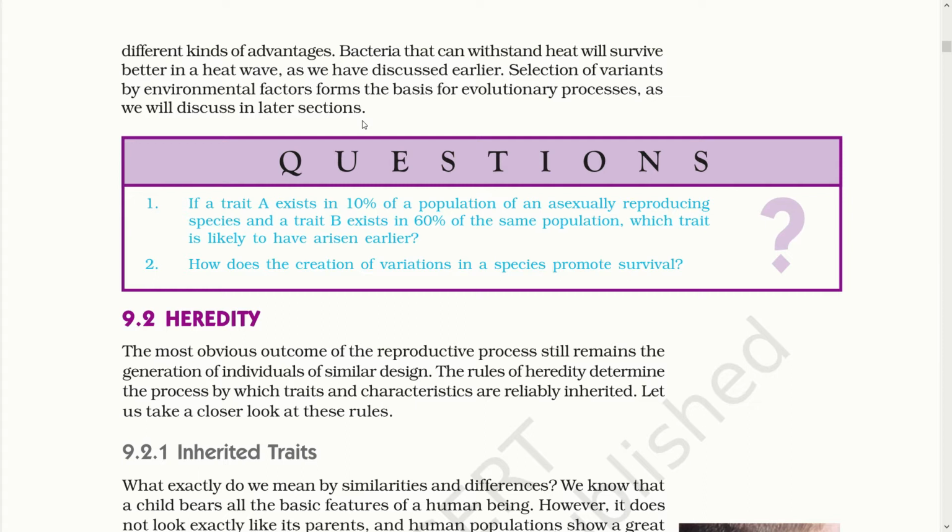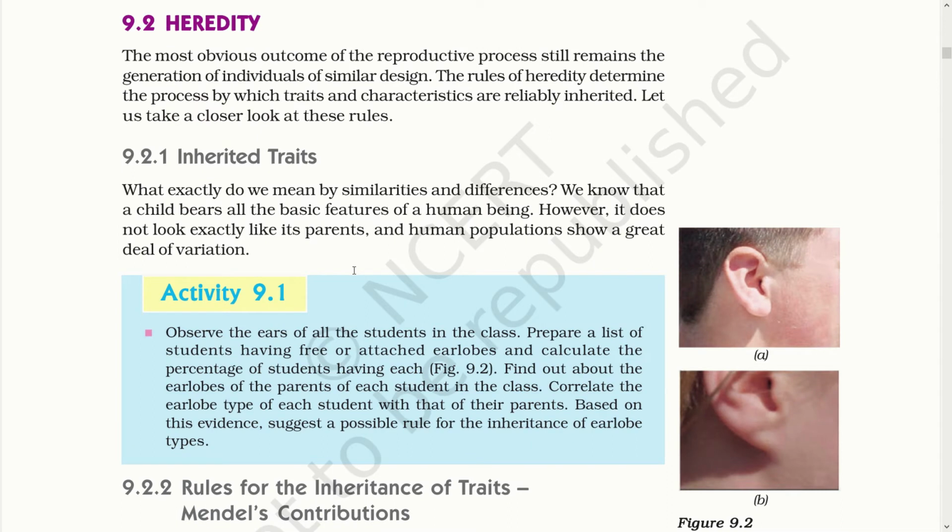So dear students, this proves that during asexual reproduction there is very slight variation observed in the DNA copying, which involves very minor inaccuracies. But during sexual reproduction, the variation would be at a greater level compared to asexual reproduction. Also, factors like environment play a key role in maintaining the variation found in individuals. Some individuals may have a slightly better advantage than their predecessors. Now let's talk about heredity.